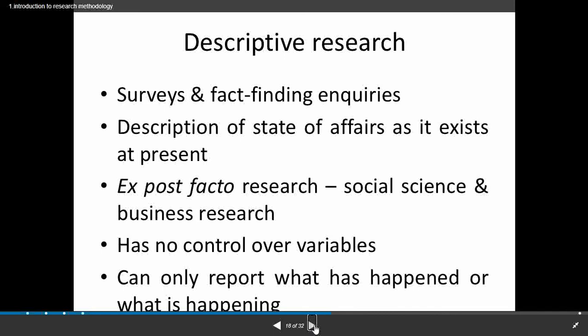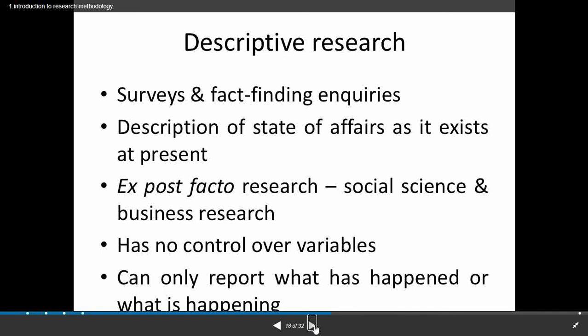The word descriptive itself tells what it is. Descriptive means we are going to explain what is presently present. For example, if you describe anything, we are telling something about that object. Here also, if we apply descriptive research on any subject, we are going to explain that object or thing, how it is presently present and how it presently occurs. So this is what descriptive research refers to.